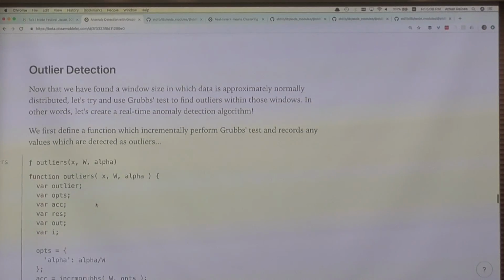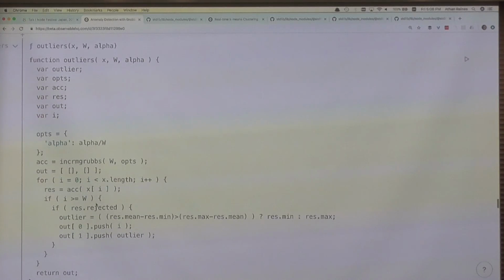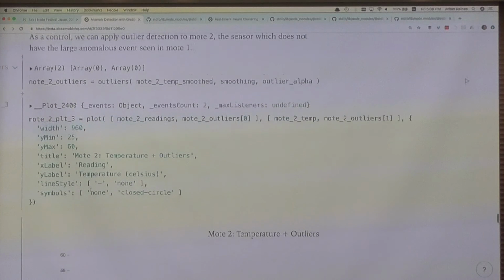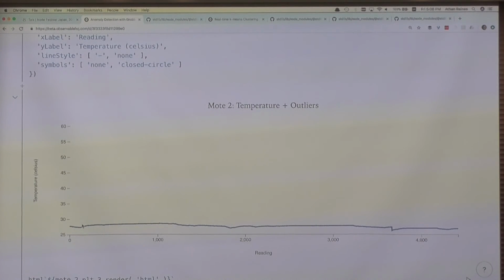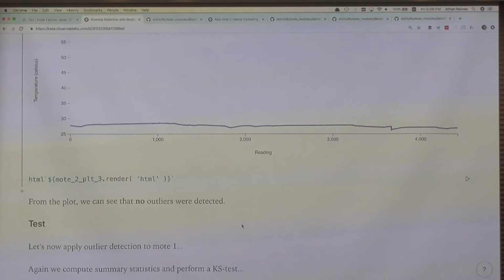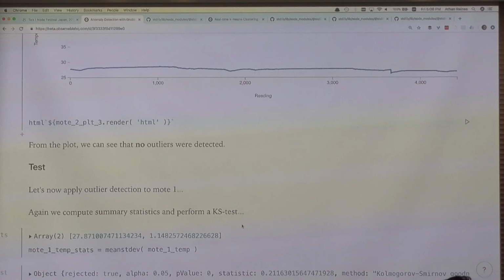We can apply this with an outlier detection algorithm in which we define an accumulator. This is our model, our machine learning algorithm, which we're going to update incrementally with each new data point that arrives. When we run this on the control and plot it, we don't actually identify any anomalies, which is great. But that's our control data set. We didn't expect to find any anomalies in that data set. How about if we apply that to our test data set?